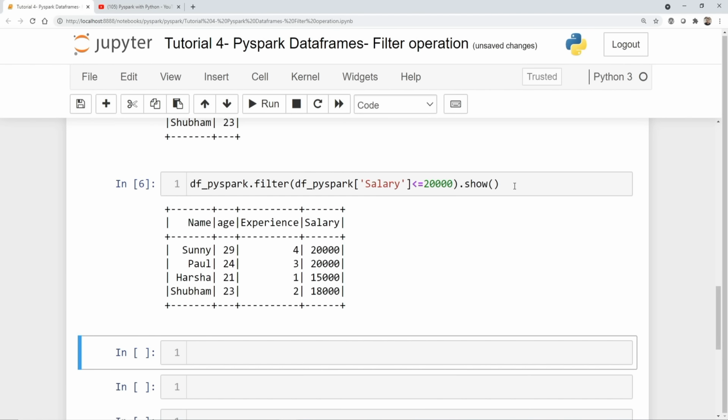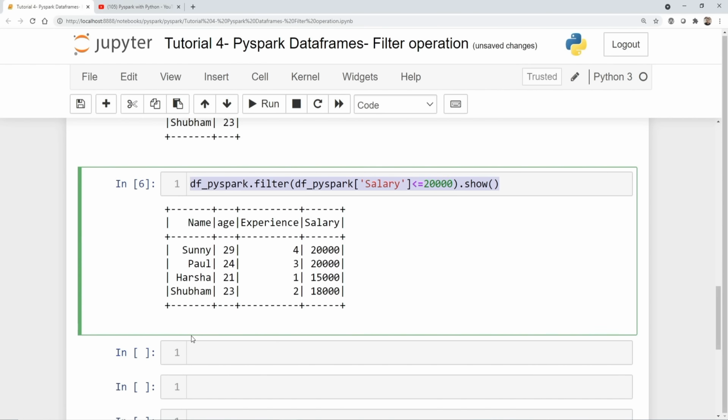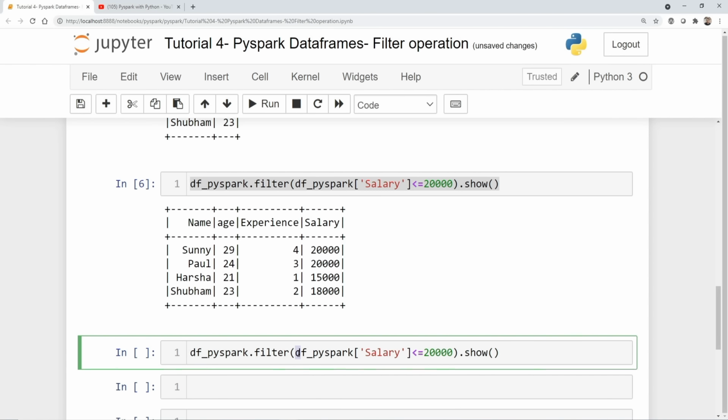Now suppose I want to write multiple conditions. How do I write it? It's very simple. I will take this, one of my conditions, and use it, and I can also use an AND operation, or any kind of operation that you want.